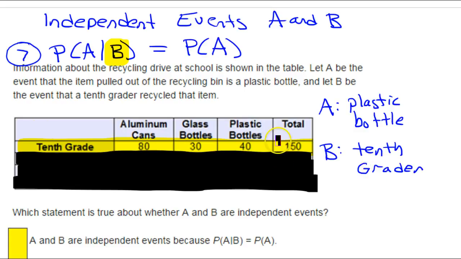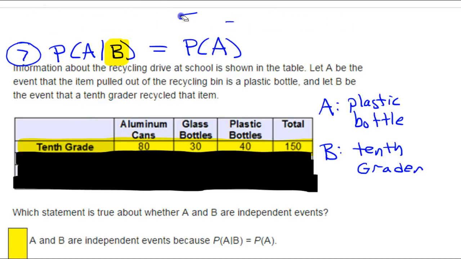Now, in this universe where we're given B, what is the probability of A? What's the probability of pulling a plastic bottle? Well, that probability is target over total. So probability is always target over total.